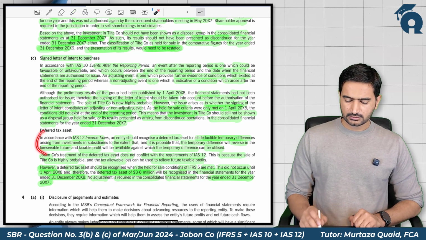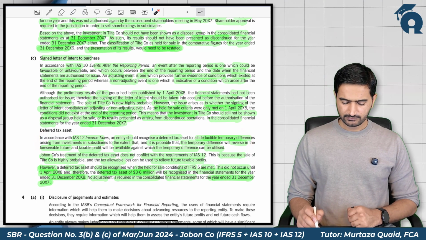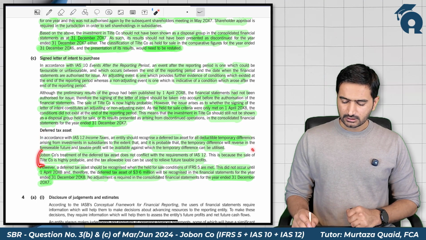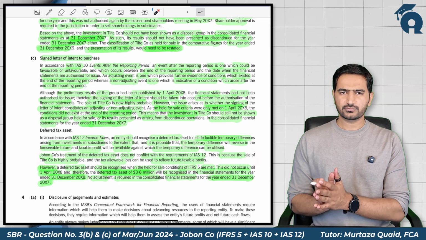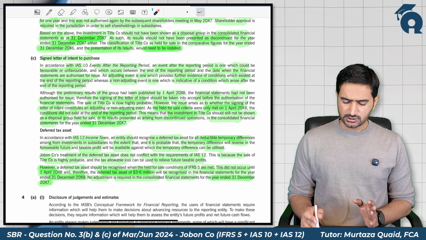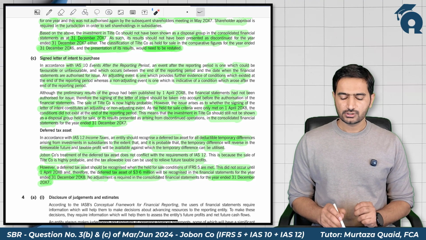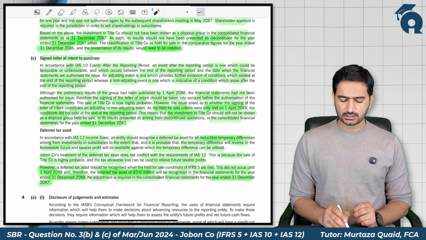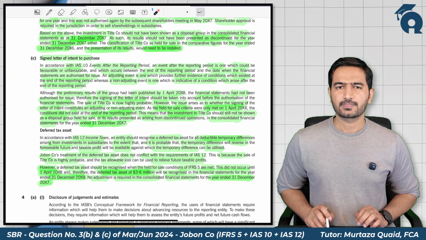So in the first para, it is explained what IAS 12 is and when we record a deferred tax asset. In the second para, the approach of the company to record the deferred tax asset is in line with IAS 12, and in line with the local legislation and regulations. But this is based on the classification criteria, which is met on 1st April. So we can record the deferred tax asset in 2008 but not in 2007.